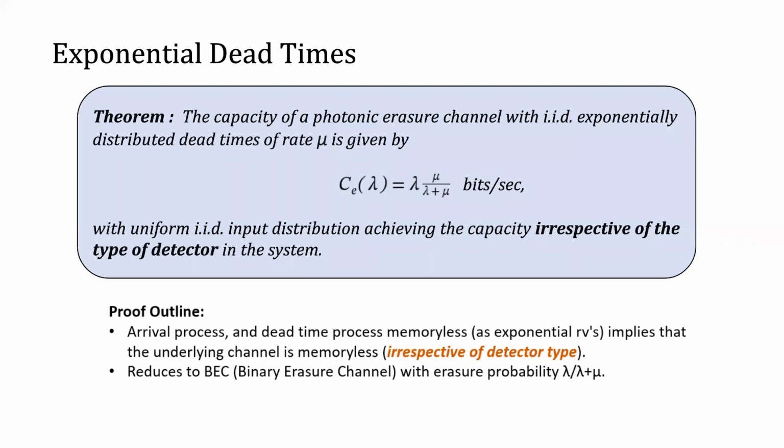We then use the classical capacity result of binary erasure channel, which is 1 minus epsilon, where epsilon denotes the probability of erasure, to obtain the capacity. Further, it is known that uniform IID input distribution achieves the capacity of a binary erasure channel.